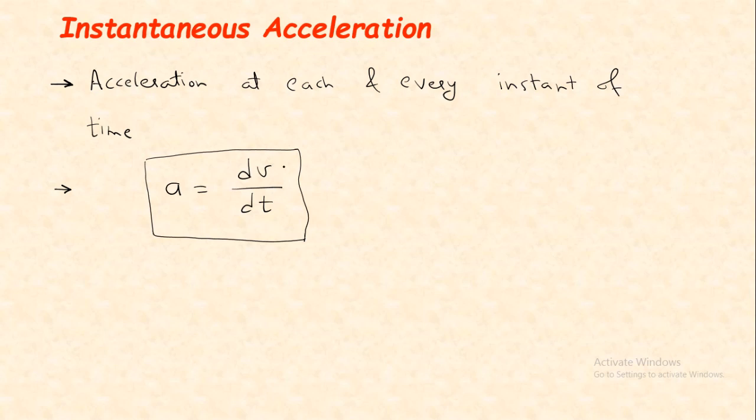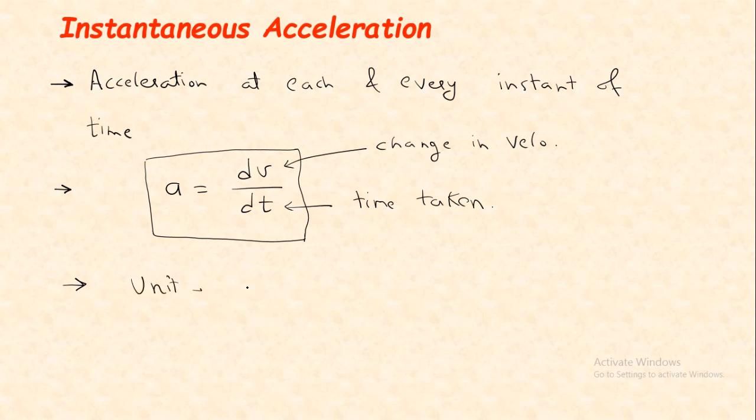Here dv is the change in velocity, and dt is the time taken for it. Its unit remains the same: centimeter per second square, or meter per second square.